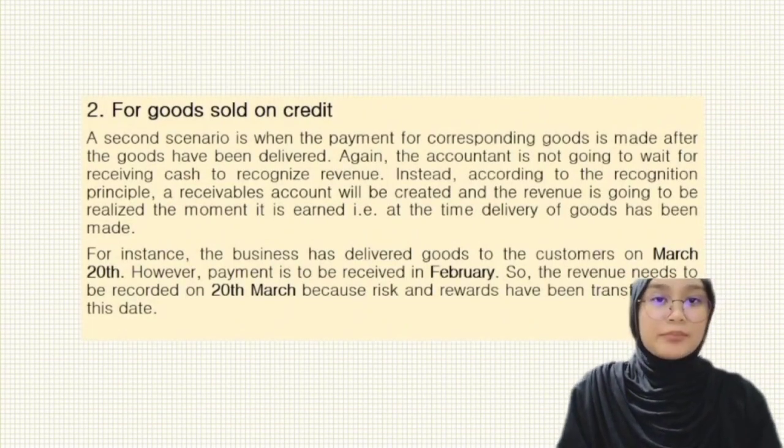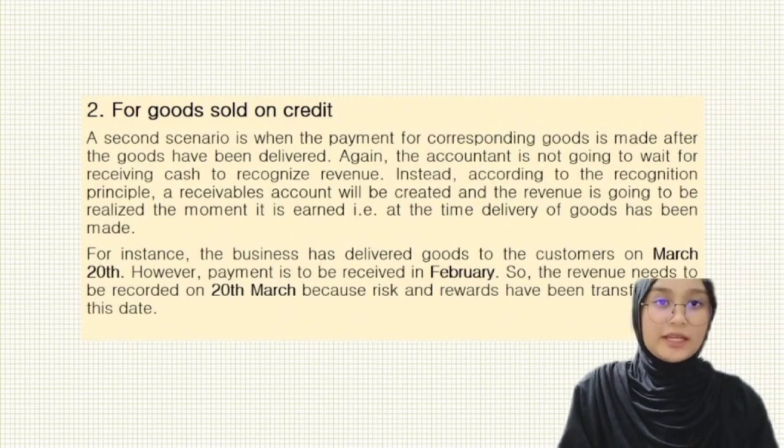For the second example, for goods sold on credit. The second scenario is when the payment for corresponding goods is made after the goods have been delivered. Again, the accountant is not going to wait for receiving cash to recognize revenue. Instead, according to the recognition principle, a receivable account will be created and the revenue is going to be realized the moment it is earned, at the time delivery of goods has been made.